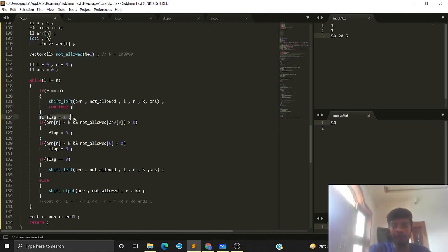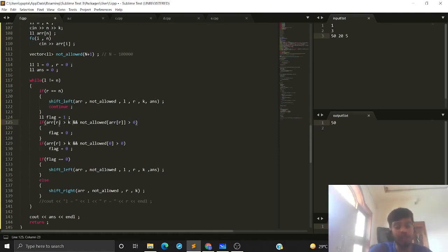Now let's say the flag is 1. Flag denotes if I'm allowed to shift my right pointer or not. So how can we see this? The new element that we are introducing in our current subarray is array of R. So we have seen the conditions when this cannot be introduced.